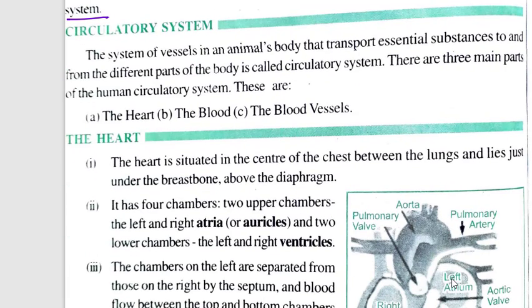Now circulatory system, the system of vessels in the animal's body that transport essential substances to and from the different parts of the body is called circulatory system. There are three main parts of the human circulatory system.